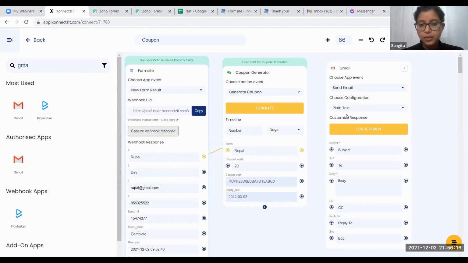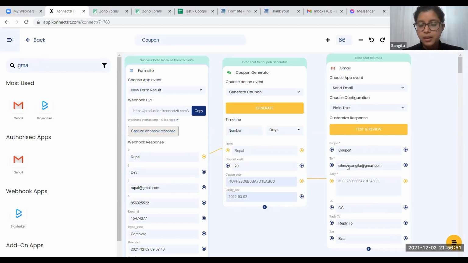So here we are going to use the plain text. Why we need a text formatter is if we want something like our first name, the coupon and the expiry date should come all together, that is where we need the text formatter. So I'll keep the subject as the coupon here. Since I just want the coupon to be published, I'm not using a text formatter right now. And the body, as I need just the coupon, I can place it as my body and just test this one.